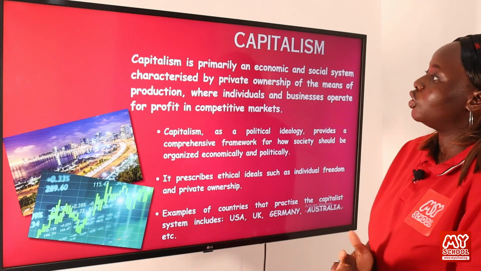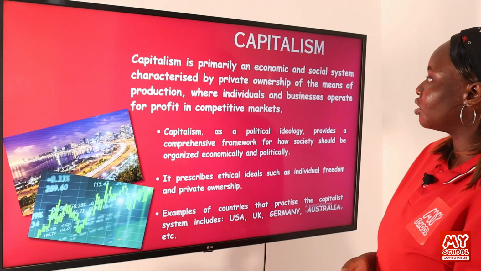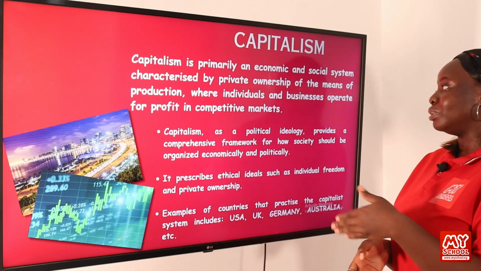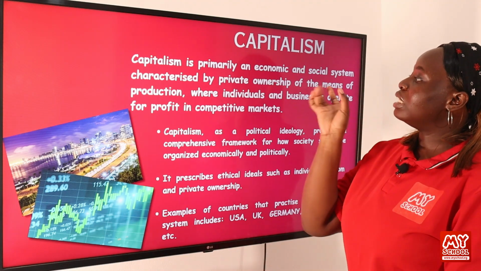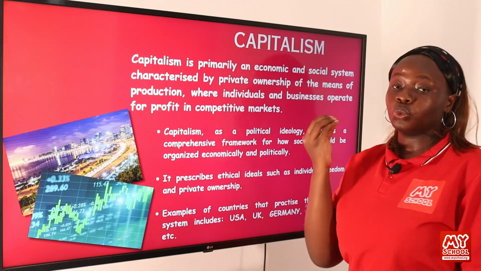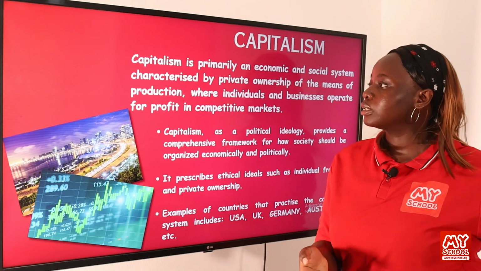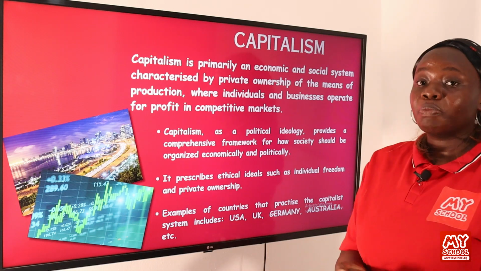So let's look at the definition. Capitalism is primarily an economic and social system characterized by private ownership of the means of production, where individuals and businesses operate for profits in competitive markets. So the primary characteristic of capitalism is that the means of production within the society rests in the hands of private individuals and not the government.